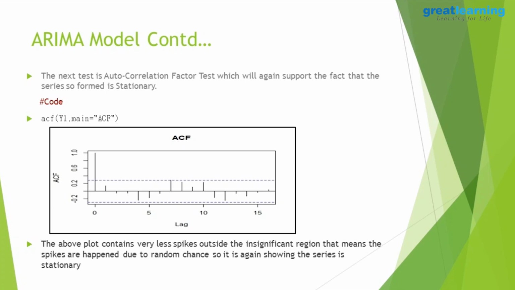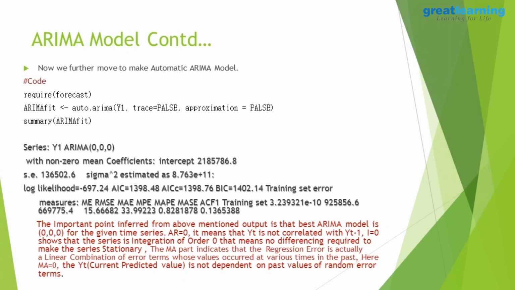Anyway, after using the auto.arima function on the series y1, which is a time series, we get the output ARIMA(0,0,0). It means the autoregressive factor is also 0, so it is not autocorrelated with previous values: yt is not dependent on yt minus 1 and yt minus 2. It is independent of previous values. The middle value being 0 means no differencing is required; the series is integrated of order 0, so no differencing between yt and yt minus 1.